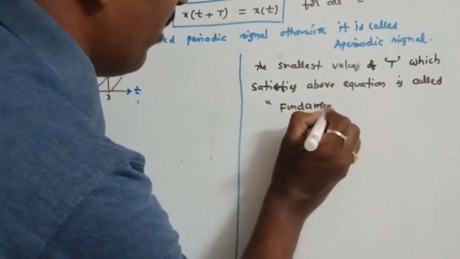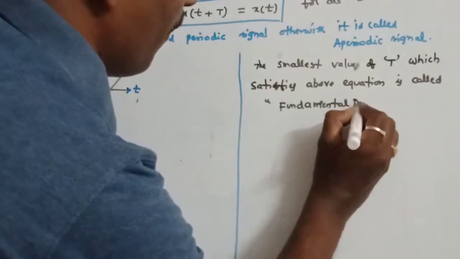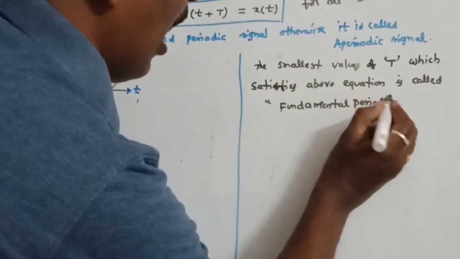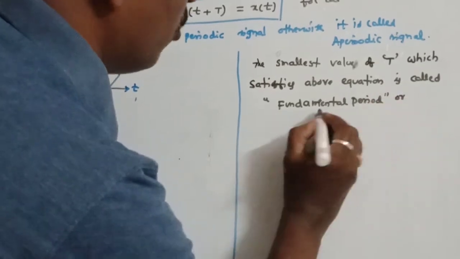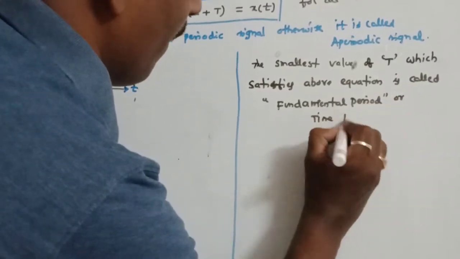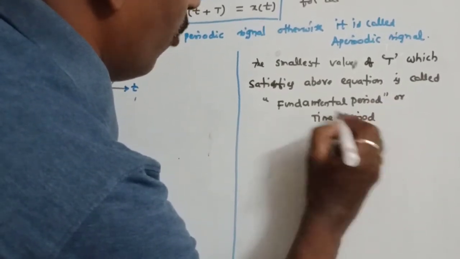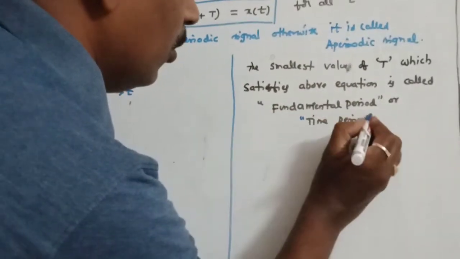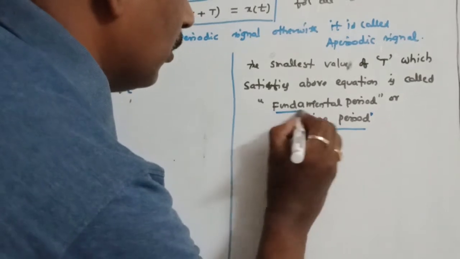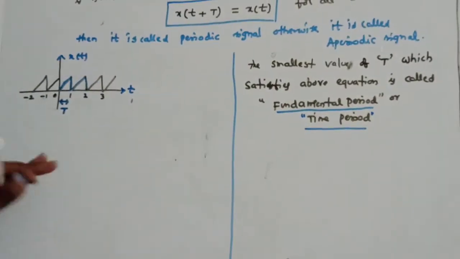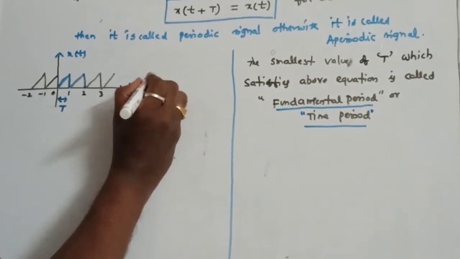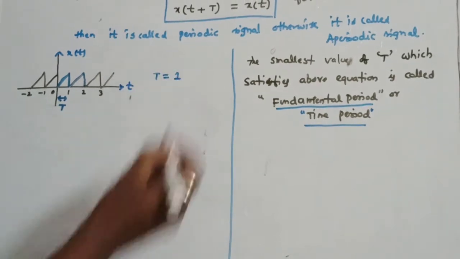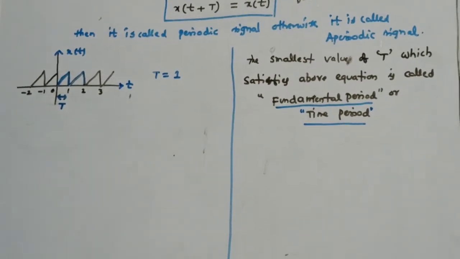You can call it the fundamental period, or it is also called the time period. Remember the words, time period. So in this case, what is the time period of the given waveform? The time period of the given waveform is T is equal to 1. That means after T is equal to 1, the same cycle is repeating.